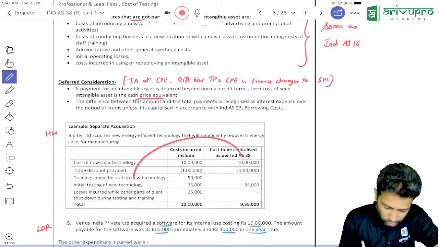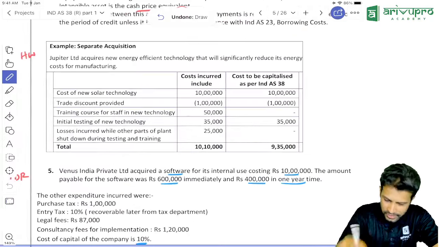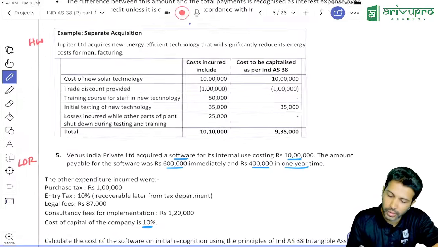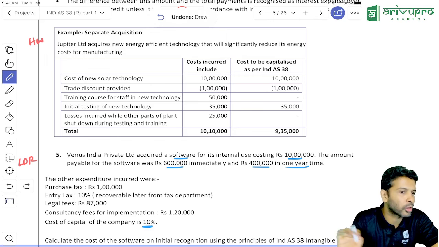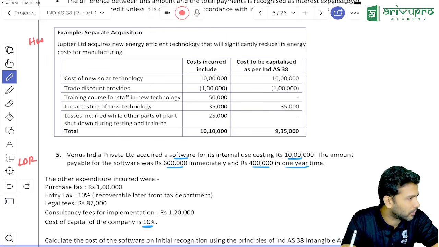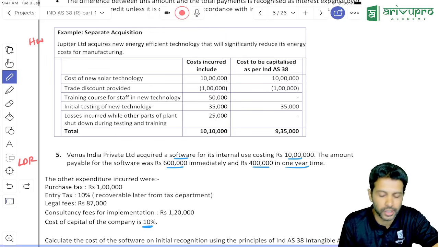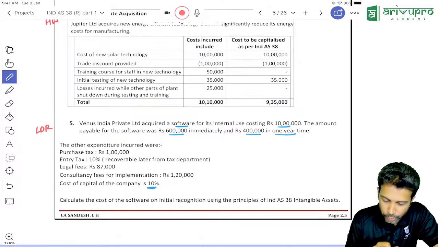Okay. This one is also same homework, same cost. This deferred consideration question we will review. Okay, this is a question, people. This is a solution, people. It's just an example in the study material. I've copy pasted. DAC ka example. What is the cost inclusion? What is the cost exclusions? Okay, review this.